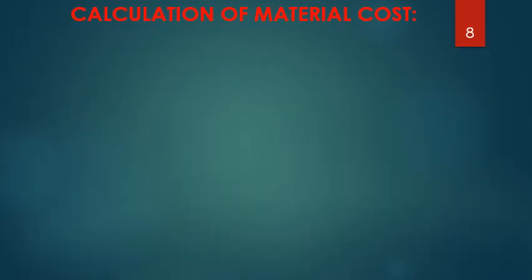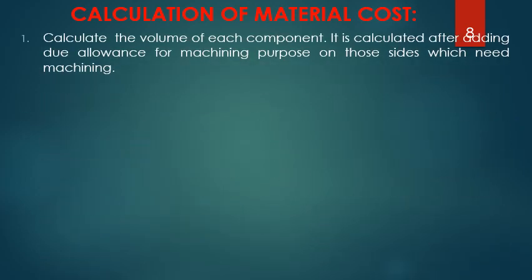Next is how do I calculate the material cost? To calculate the total material cost, the first stage is to calculate the volume of each component. See, for example, I have a turning center. Turning center will be made up of, say, different sections. One of the sections could be in the shape of a cylinder.